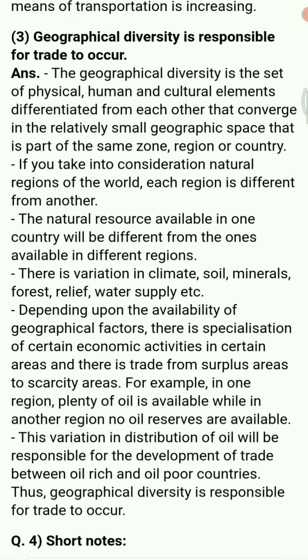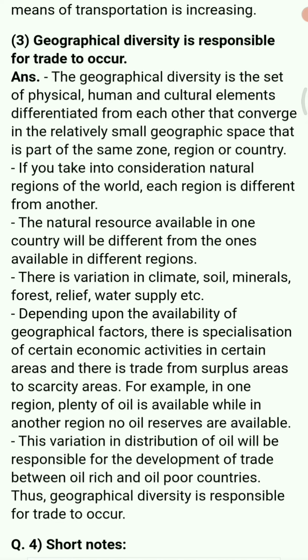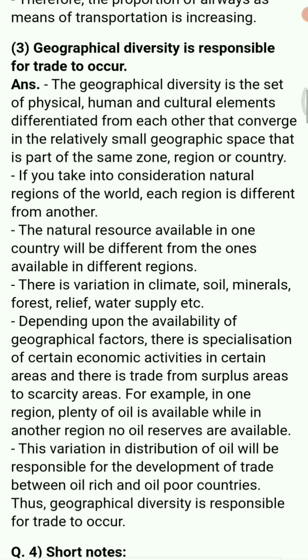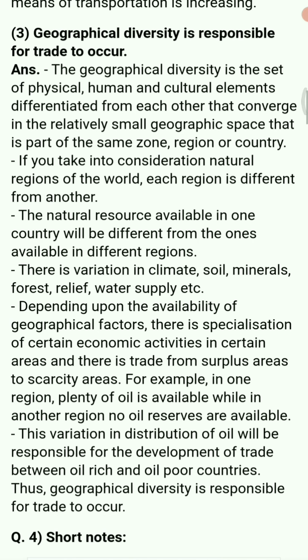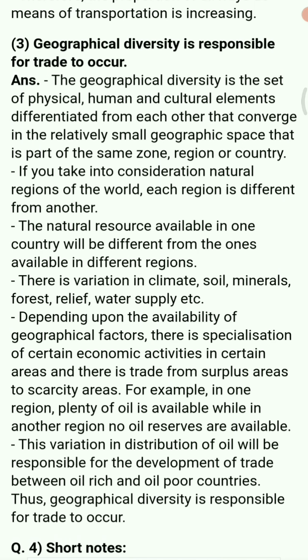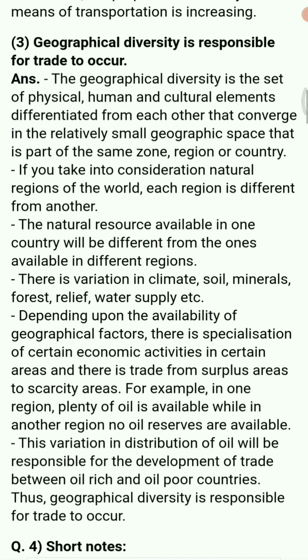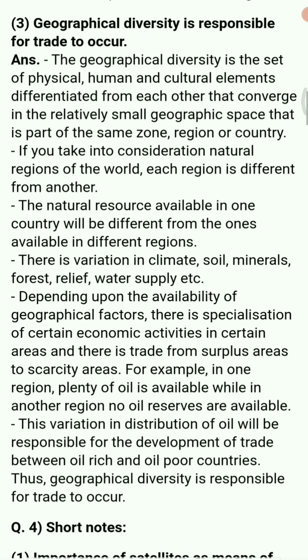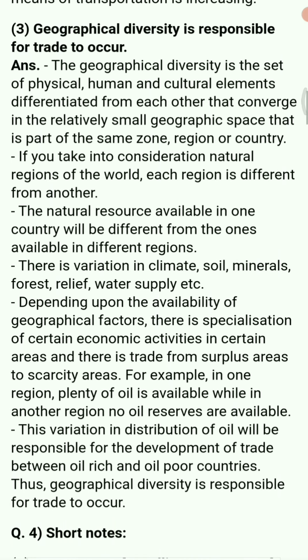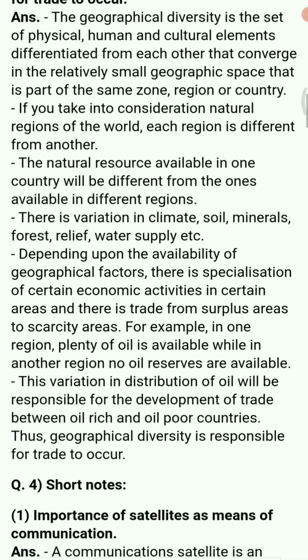The minerals, the soil, the climate, the forest, as well as water bodies are also different. So there are some areas which have a surplus of some things and a scarcity of others. The surplus areas transport that particular commodity to the scarcity areas. So this is why geographical diversity is responsible for trade occurring.